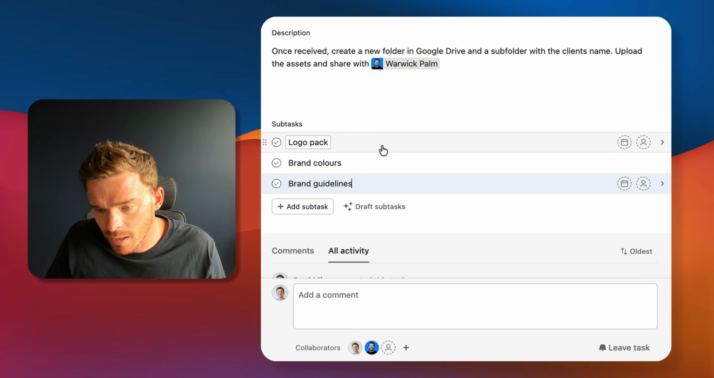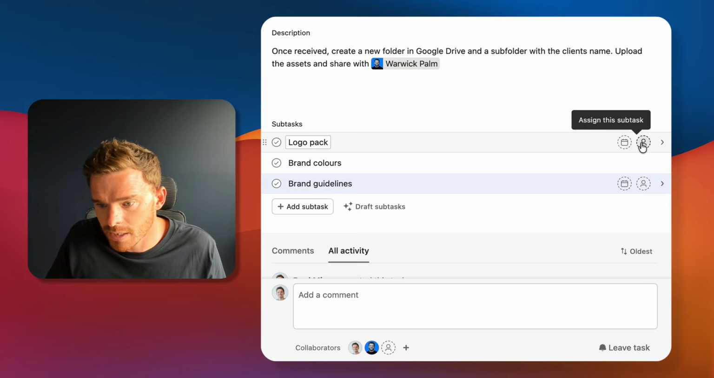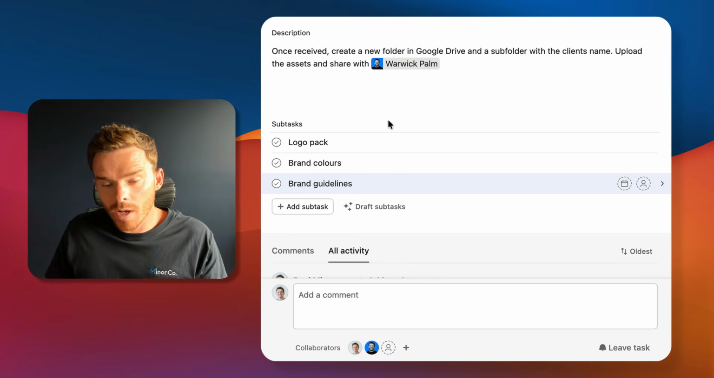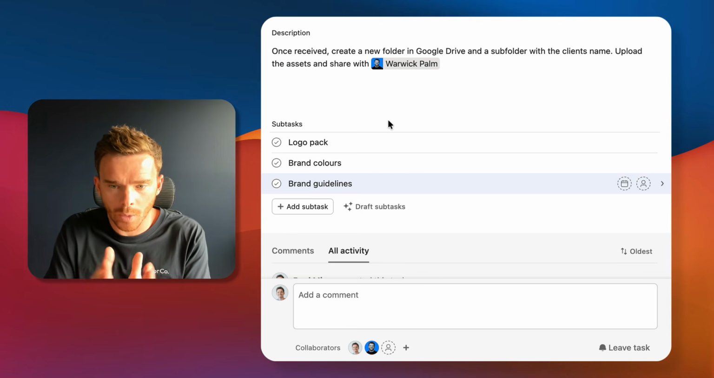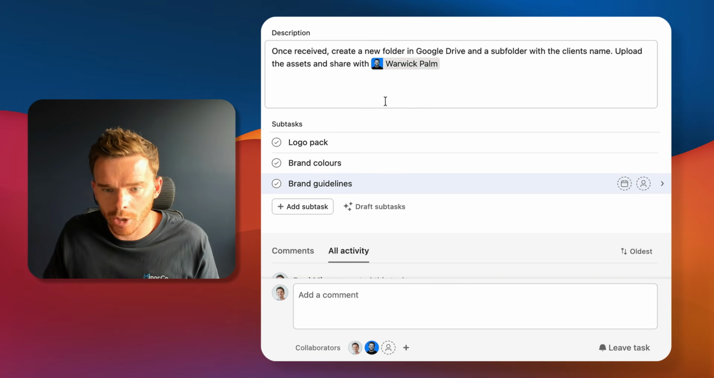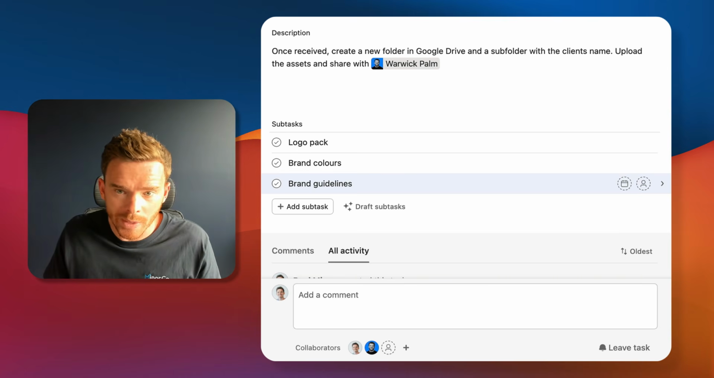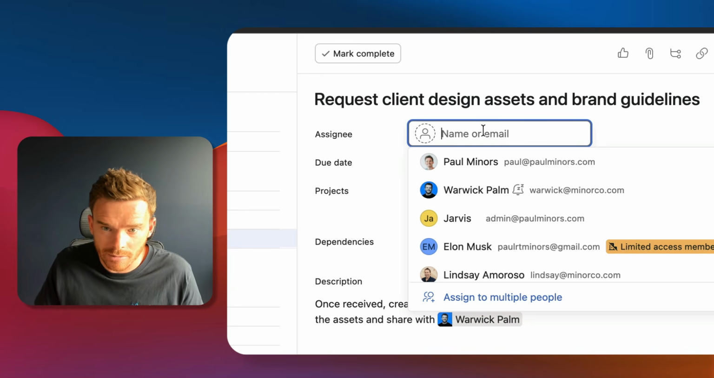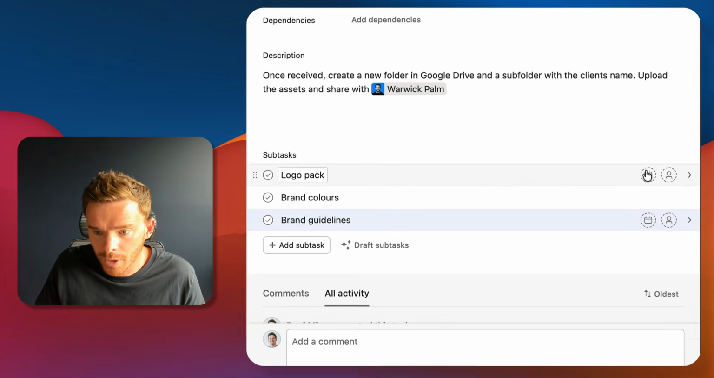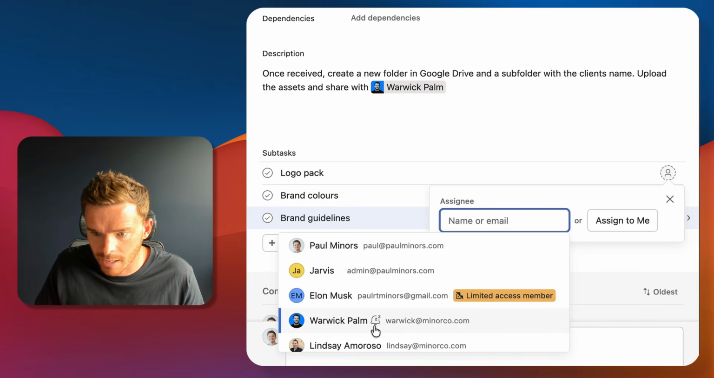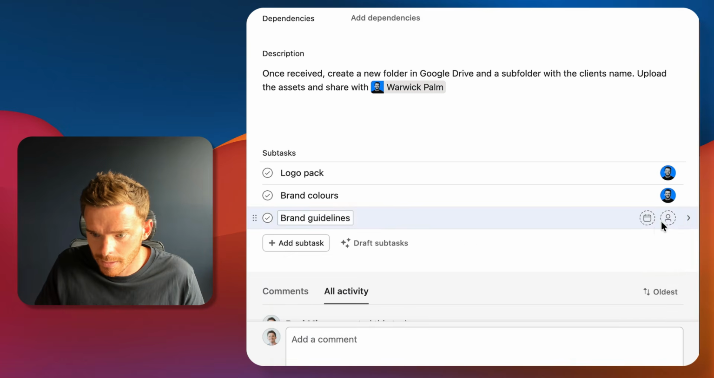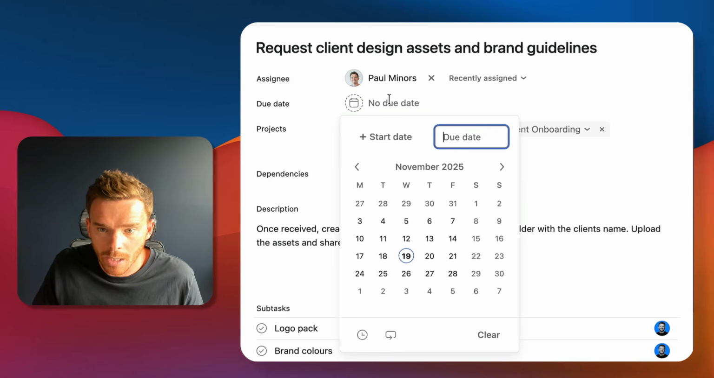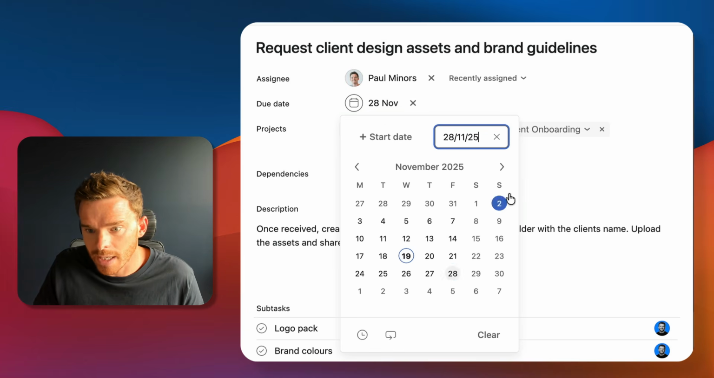And each of these subtasks could be, if I want to, assigned to different people. And this is where you can get really specific on who is doing what. As I said at the beginning, Asana is a tool that helps you to plan and see what are we doing. So like the task or the subtasks here, that's the what. Who's doing it? So I could assign this parent task to myself, but maybe these subtasks need to be done by other people. So who's doing what? Let's assign that to Warwick. And when is it due? So we need these brand assets and guidelines by the end of next week.